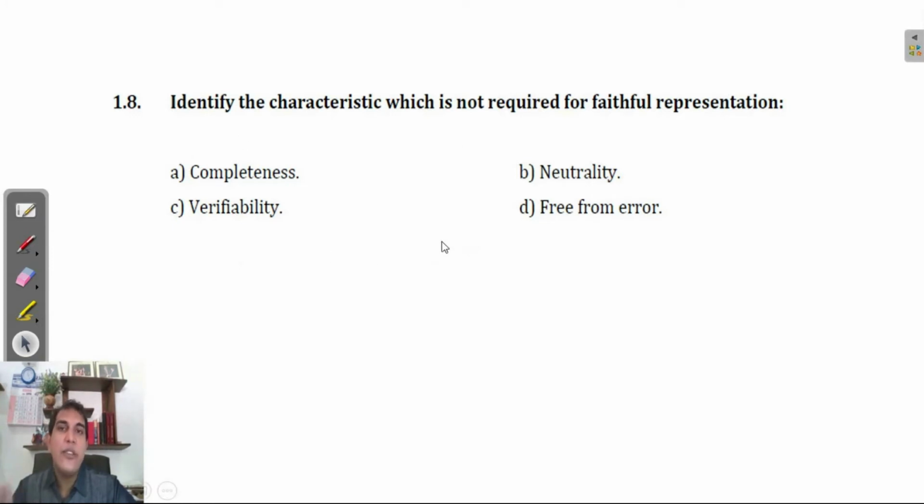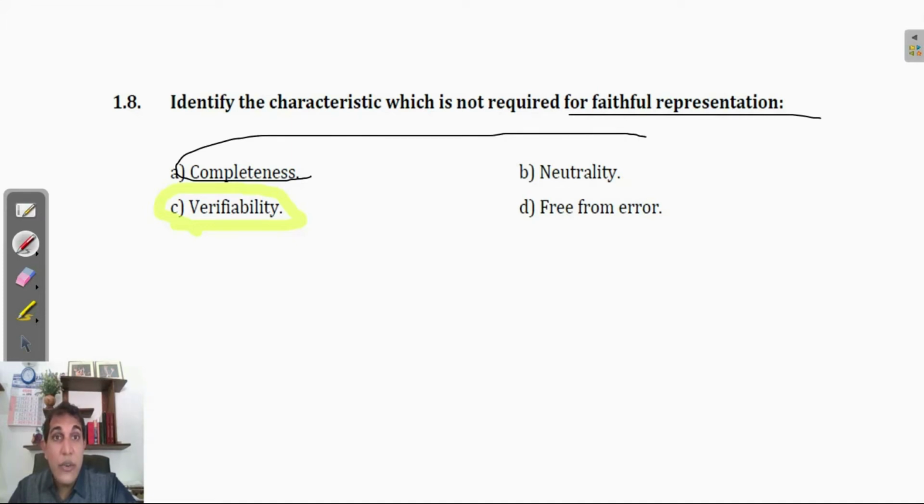Now, with that explanation you could select the answer. Verifiability, see, verifiability is one of the enhancing qualitative characteristics. So we cannot select this answer for faithful representation. Faithful representation means what? Completeness, neutrality, and freedom from errors.